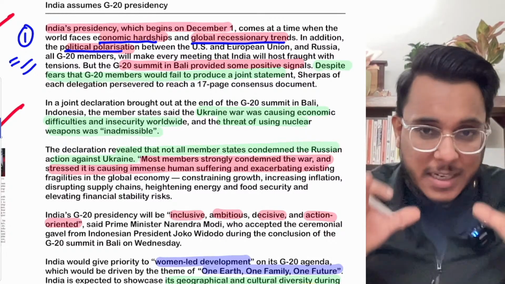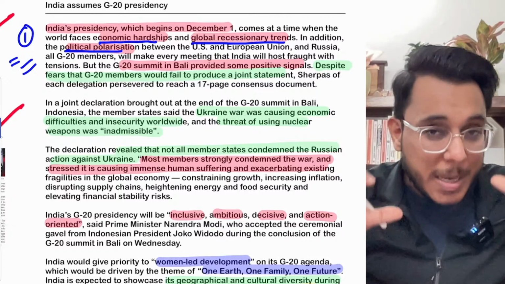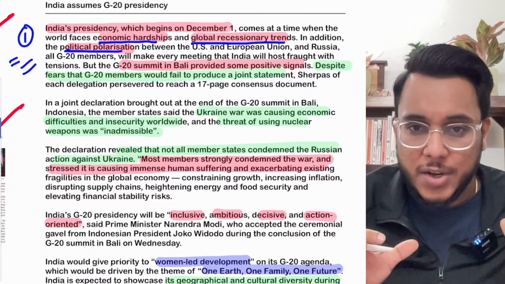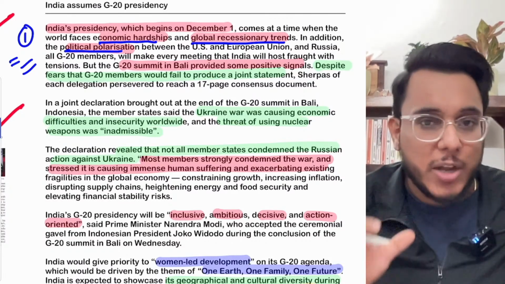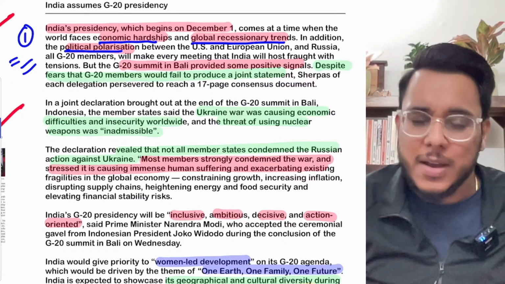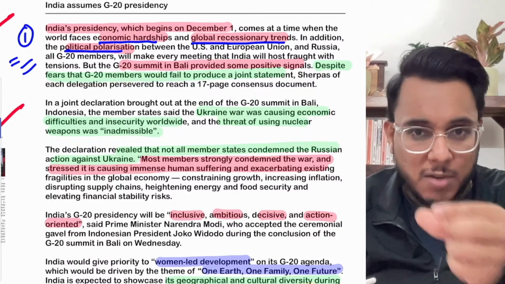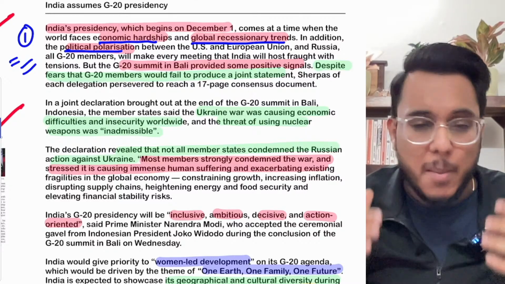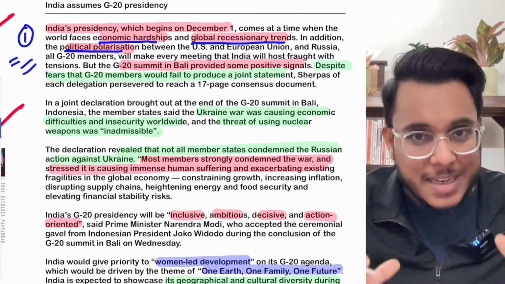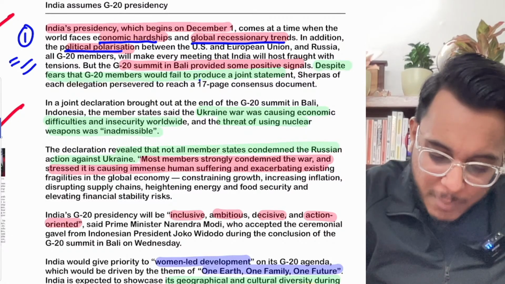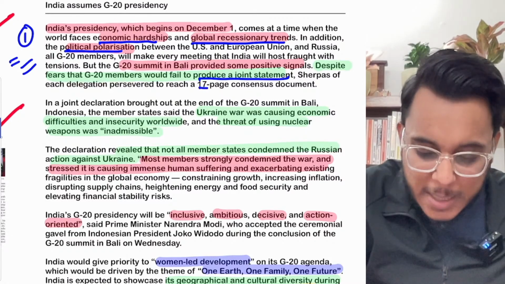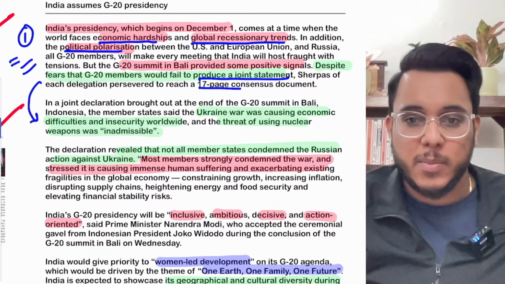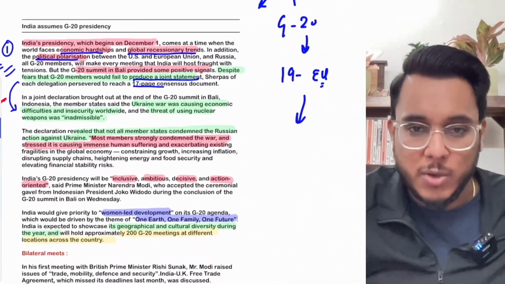And here India, when it is assuming the G20 leadership, G20 being the grouping of developing and developed countries, has a very big responsibility to defuse this tension that is going on. Now, as this G20 summit was held on the 15th and 16th November, there were even fears that a joint statement would not come because the countries are divided on so many things. But finally, the G20 has succeeded in producing a joint statement, a 17-page consensus document. Now, in this joint statement, what has happened, guys? I just want to tell you a little bit in detail.